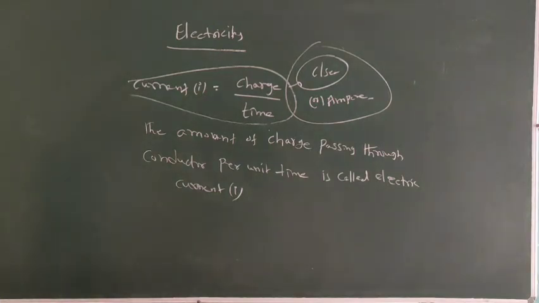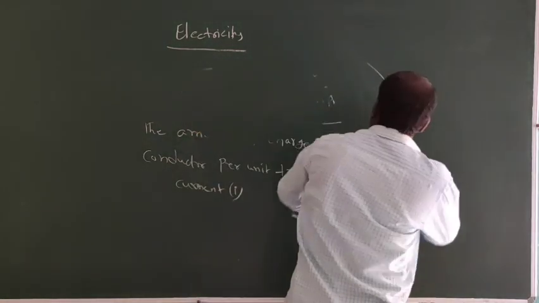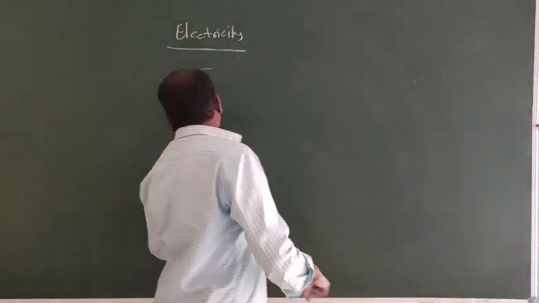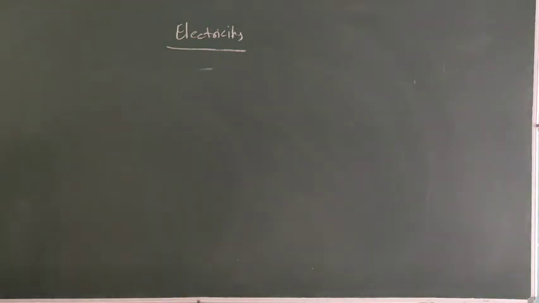Okay. Next, dry cell. In a dry cell, zinc metal acts as the negative terminal and graphite or carbon acts as the positive terminal.